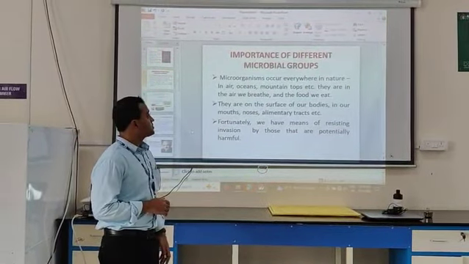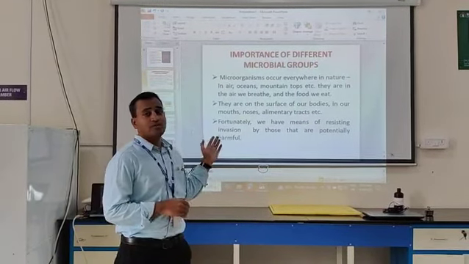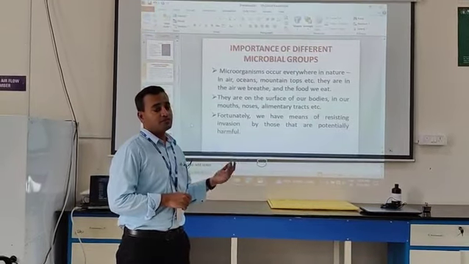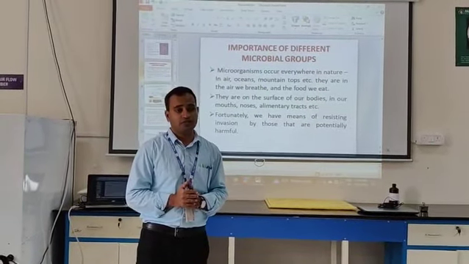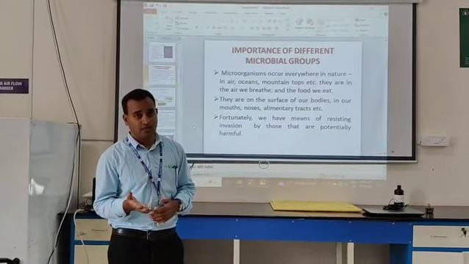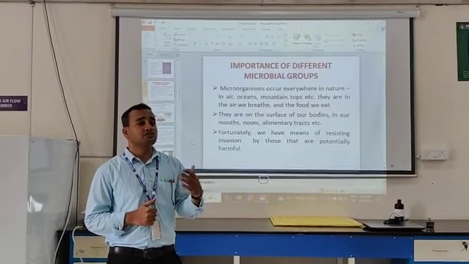Coming to important groups of microorganisms. Microorganisms occur everywhere in nature: on mountain tops, in the oceans, in the air we breathe, and in the foods we eat. The conditions for the survival and growth of microorganisms are similar to those of human beings. They fall into different groups.